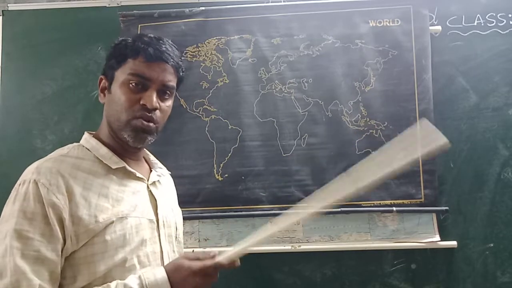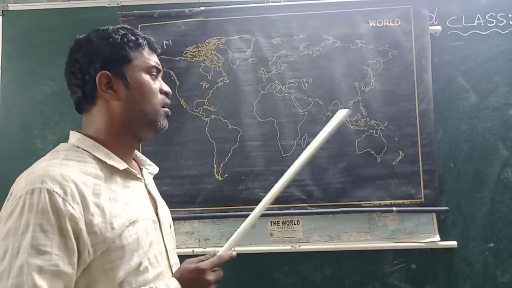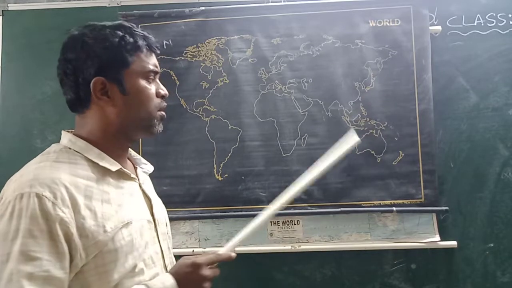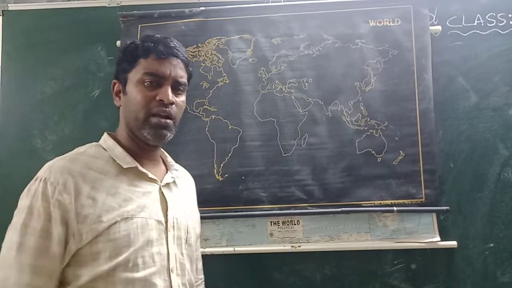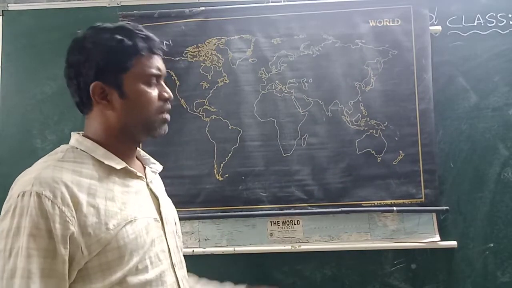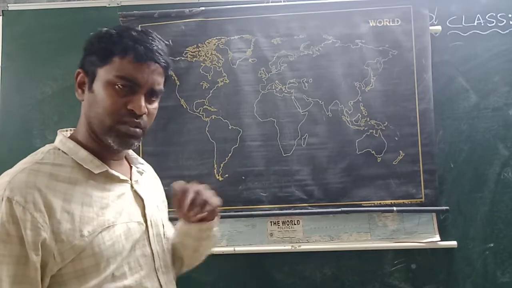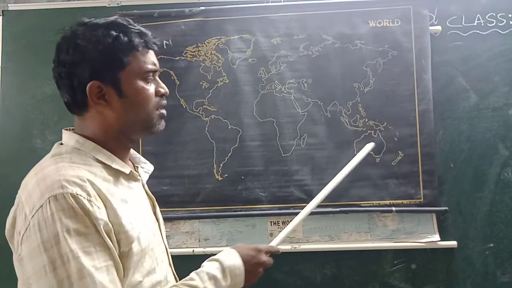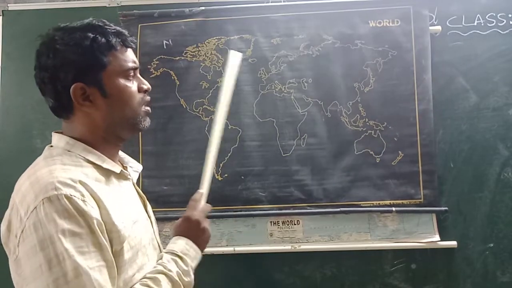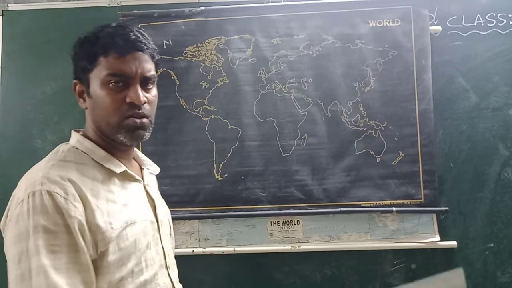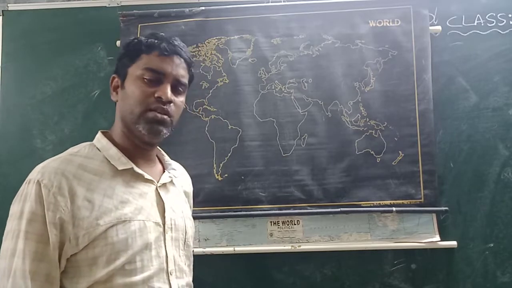Students, you must know the difference between a peninsula and an island. A peninsula is land which is surrounded by water on three sides. So India is a peninsula. What do you mean by island? An island is a country or place which is surrounded by water on four sides. So Australia is an island surrounded by water on four sides, so it is called the island continent. These are the 7 continents.